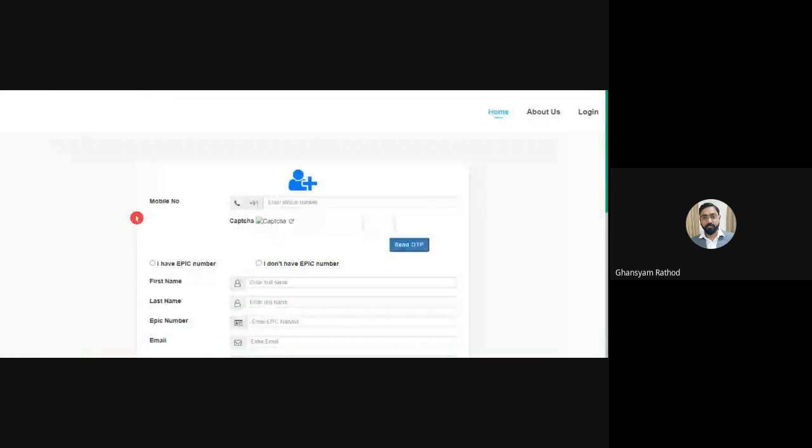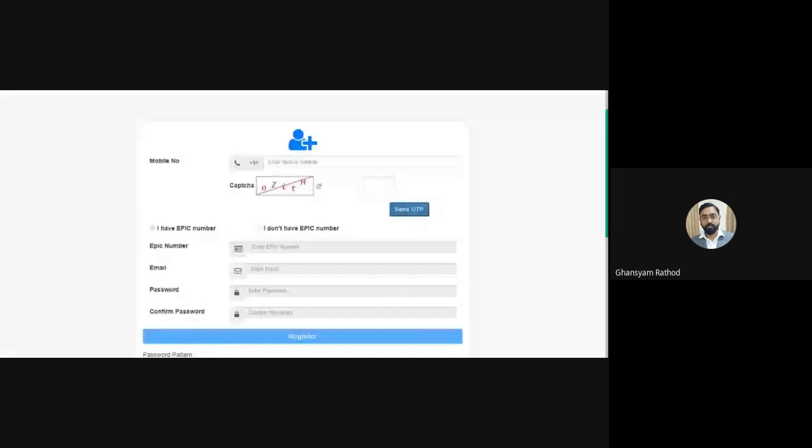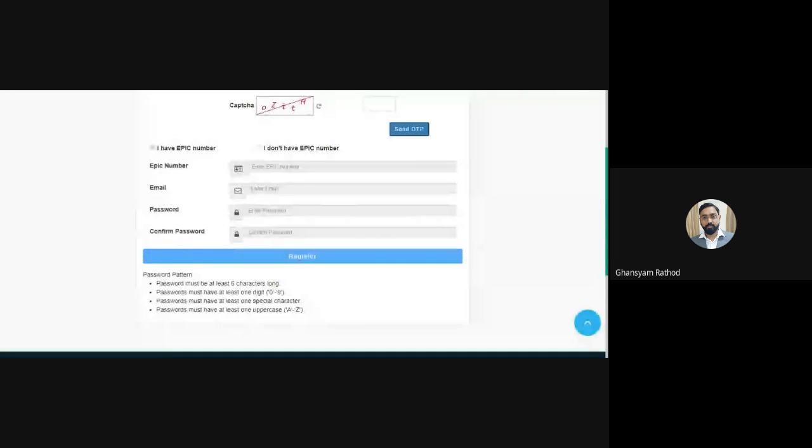When you click on this one, you will get this window. Over here, you have to verify your mobile number, enter the captcha and send OTP. Your mobile will get an SMS with the OTP, the one-time password. Just enter it and verify it. Enter the necessary details and register. Regarding the password, they give certain guidelines to make a password for security concerns.